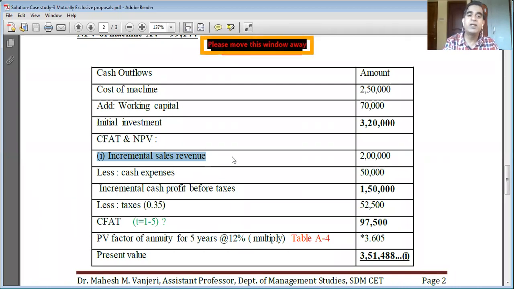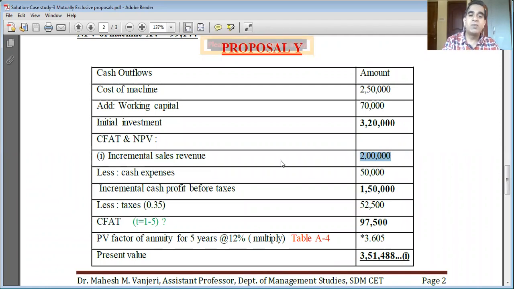It is readily given because other calculations are involved, so to reduce the amount of work, incremental sales revenue is given. If you decide to invest in project Y, or purchase machine Y, it will generate additional sales of 2 lakh rupees per year.